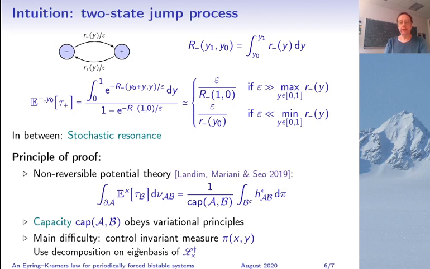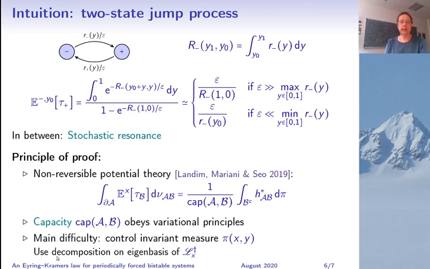So the main difficulty here is that we do not know explicitly the invariant measure, so we have to approximate it. In this paper, they show that actually pi is related to the solution of a Hamilton-Jacobi equation, but it's hard to control error terms when trying to solve it.